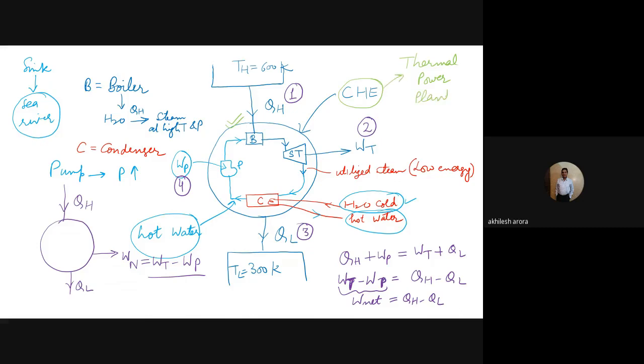Now what are the parts of a thermal power plant? The parts of a thermal power plant are the boiler, then the steam turbine, then we have a condenser, and then we have a pump. These are the four main components of a thermal power plant. So I hope this is clear. Any questions on it?